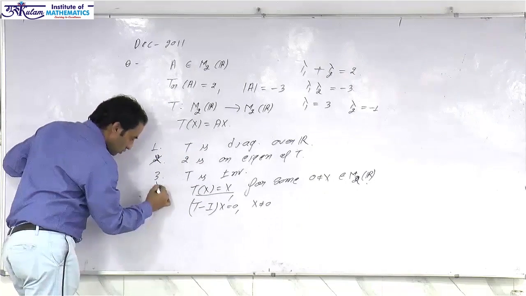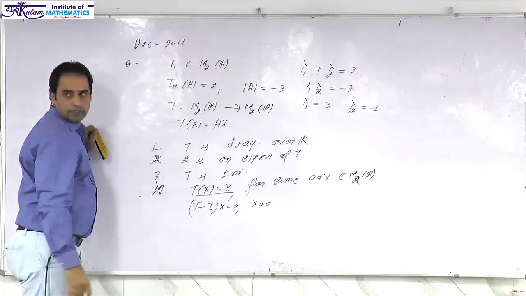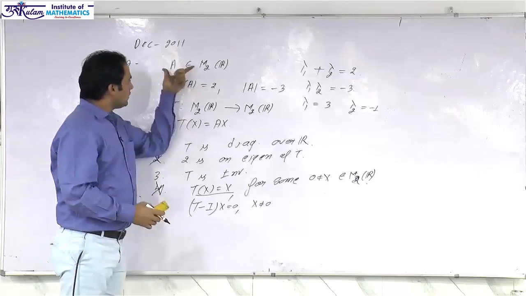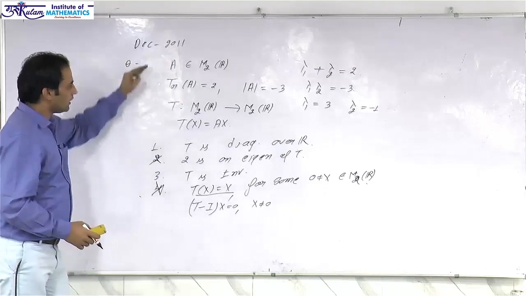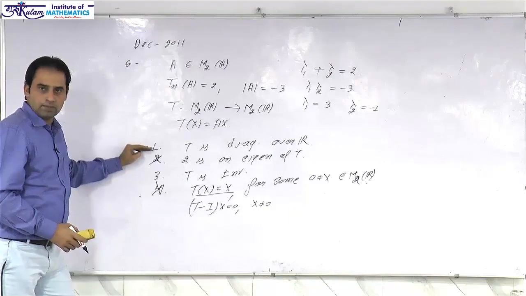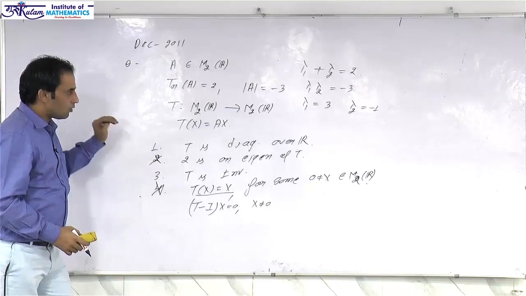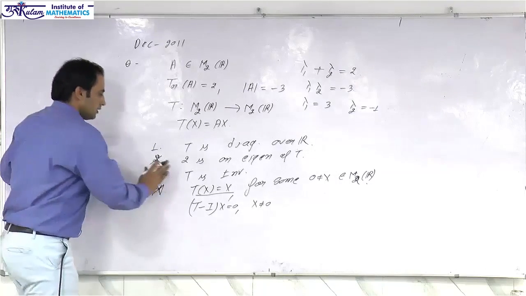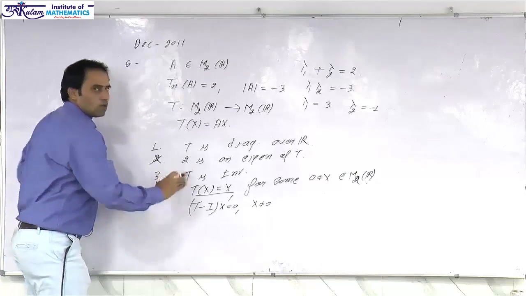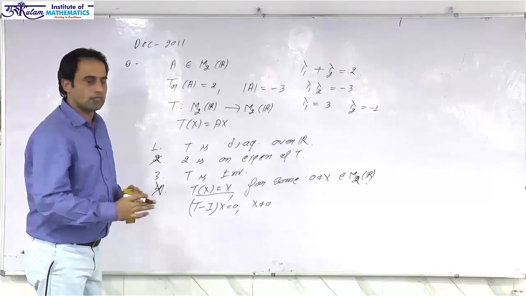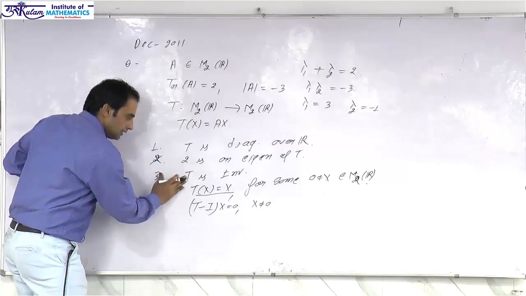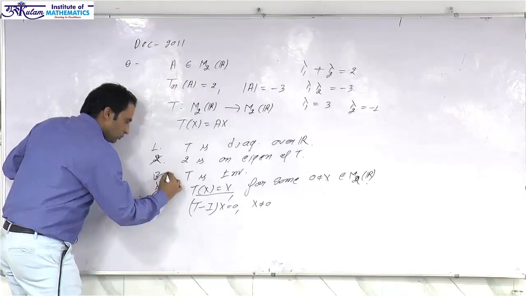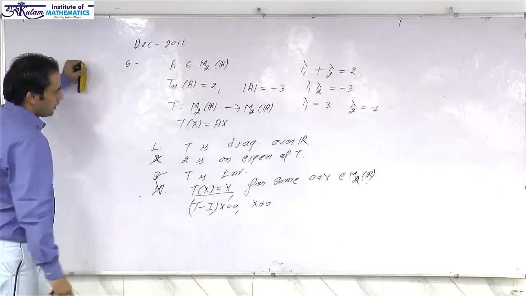So the fourth option is also incorrect. The eigenvalues of A are non-zero and every eigenvalue of A is also an eigenvalue of T, so all eigenvalues of T are non-zero, hence T is invertible. Since the product of eigenvalues is the determinant and the determinant of T is non-zero, T is invertible. So the third option is correct.